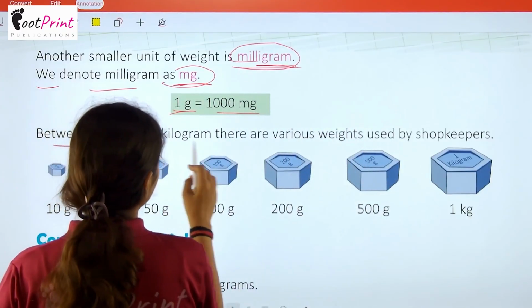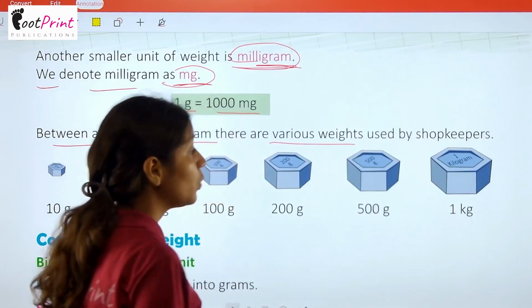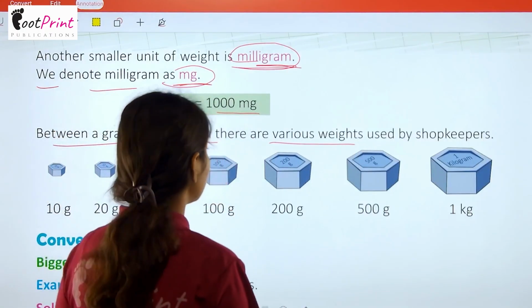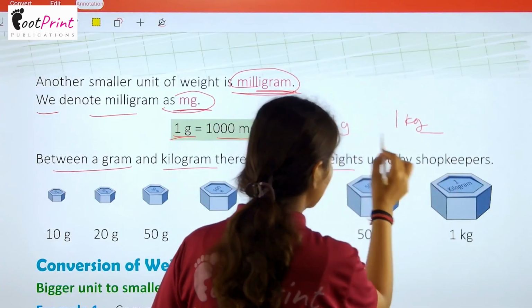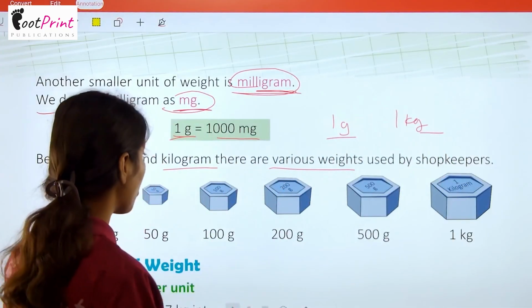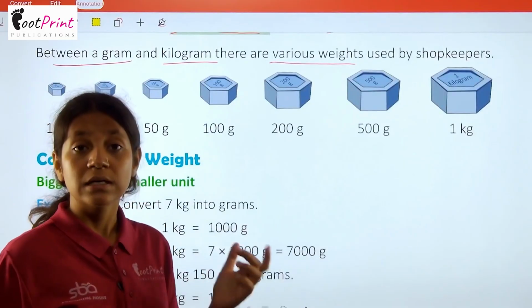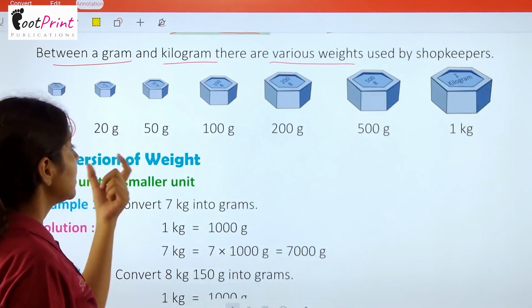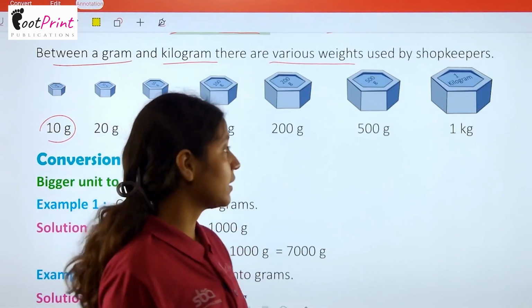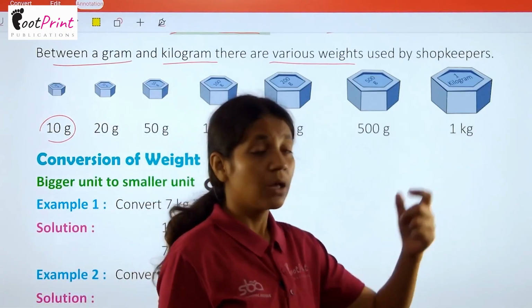Between a gram and kilogram, there are various weights used by a shopkeeper. So 1 ग्राम and 1 किलोग्राम के बीच में भी बहुत सारे मेजरमेंट के लिए ब्लॉक्स एक शॉपकीपर यूज करता है. What are these? For example, 10 gram, 20 gram, 50 gram, 100 gram, 200 gram, 500 gram and 1 kg.